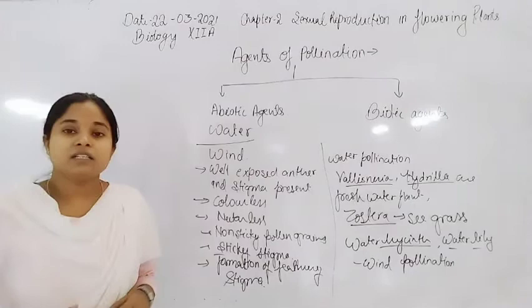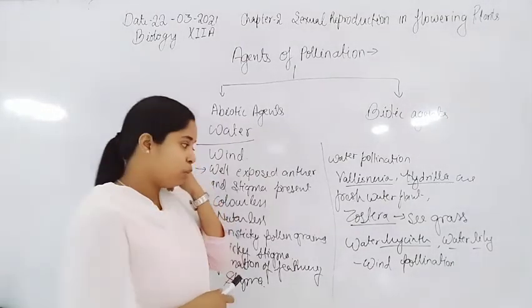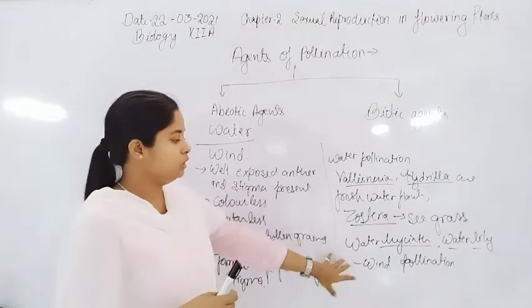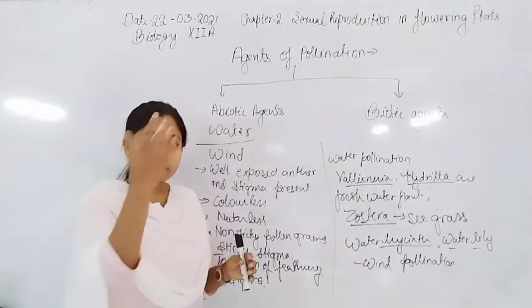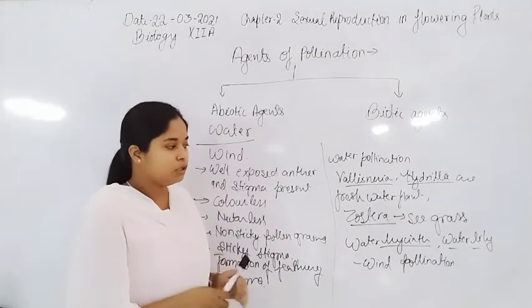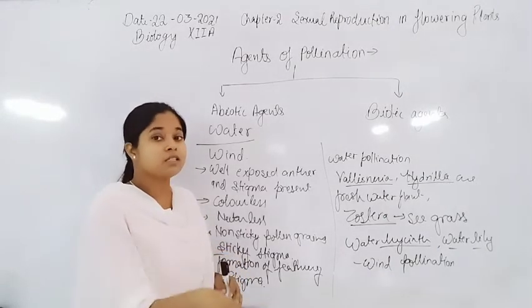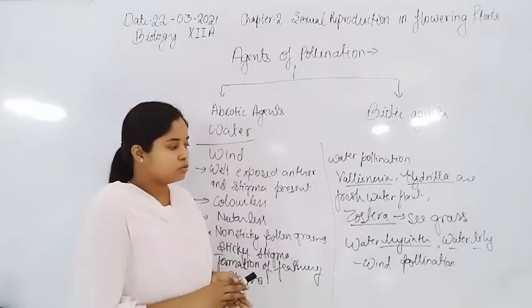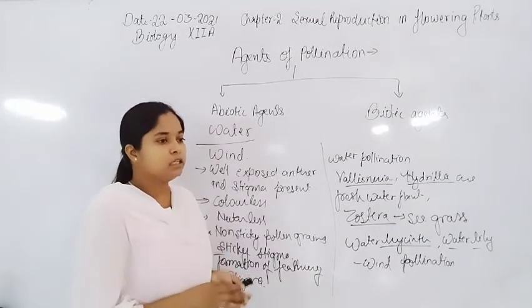So water hyacinth and water lily show wind pollination, because the flowers of these are exposed in the air. Flowers can undergo water pollination when they are present on the surface of or inside the water bodies.